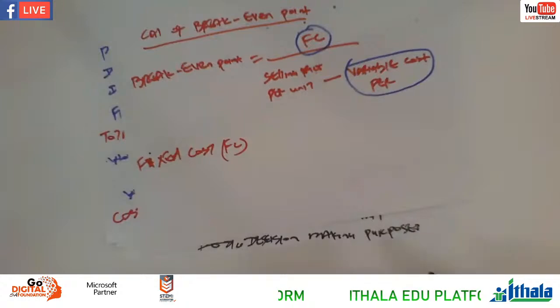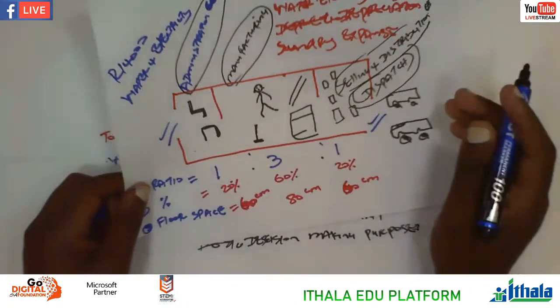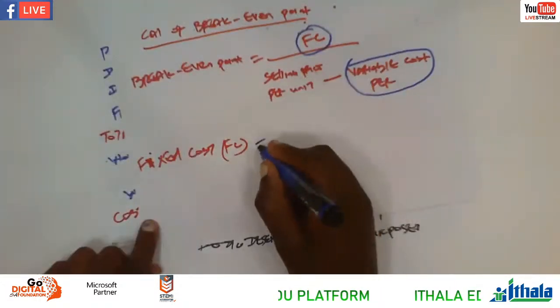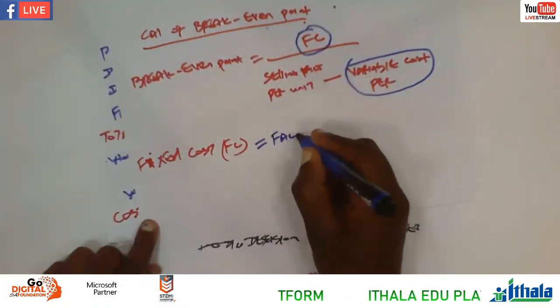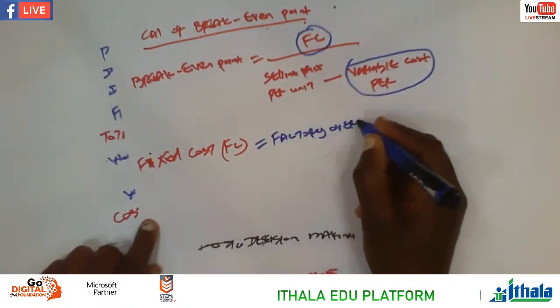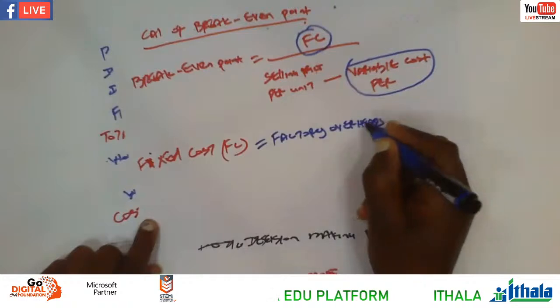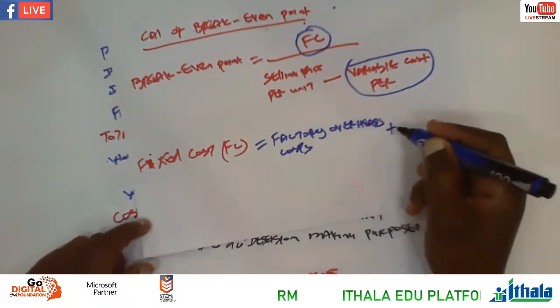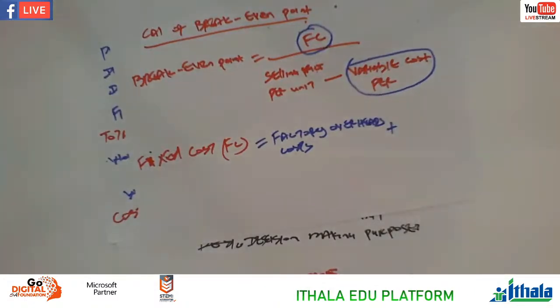let's go back to the three departments once more, right? You are saying here, it's factory overheads costs, plus the first department. What is the first department here?